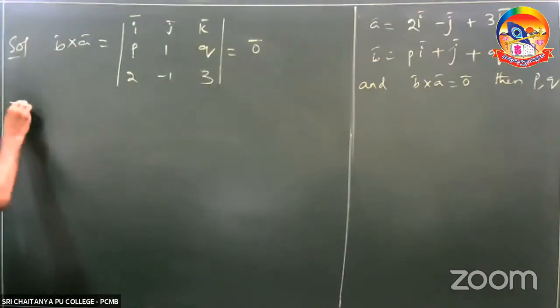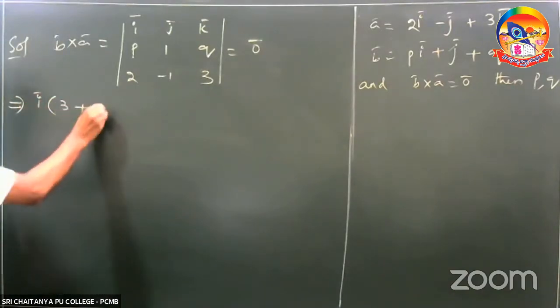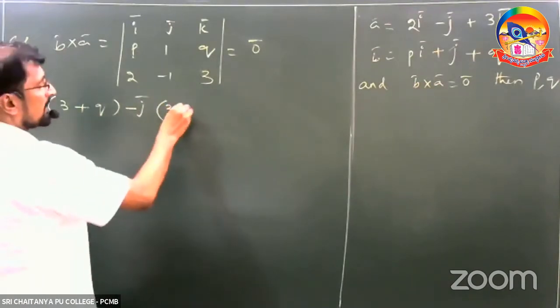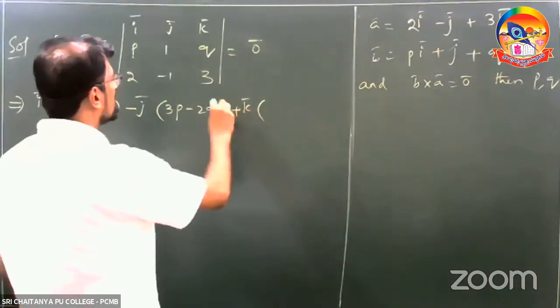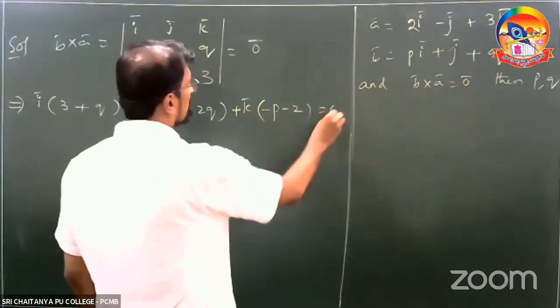Now, which implies i bar into 3 plus q, minus j bar into 3p minus 2q, plus k bar into minus p minus 2 is equal to 0.